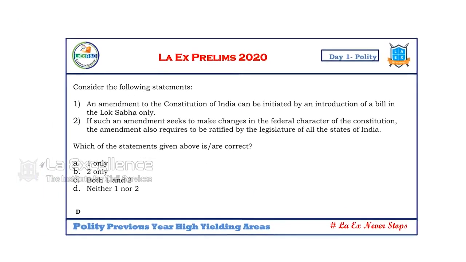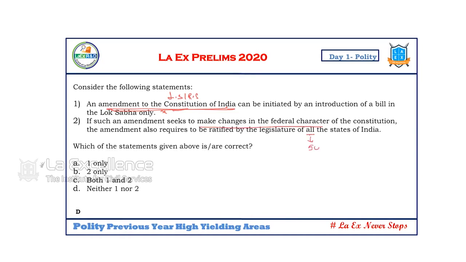Now, let us see further questions. An amendment to the Constitution of India can be initiated by the introduction of a bill in the Lok Sabha only. A constitutional amendment can be introduced in both the Lok Sabha and Rajya Sabha. So it is a wrong statement. If such an amendment seeks to make changes to the federal character of the Constitution, the amendment also requires to be ratified by the legislature of all the states.